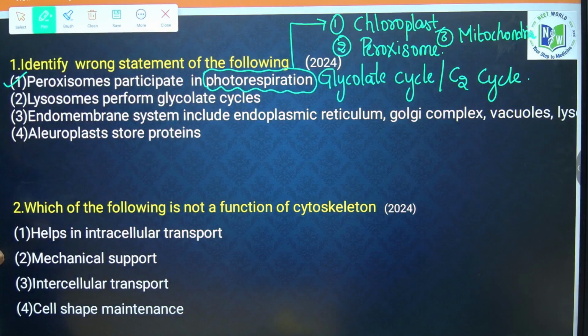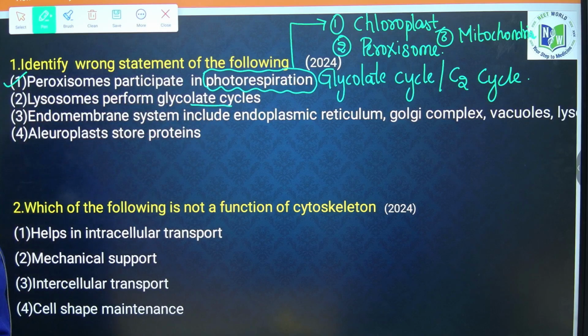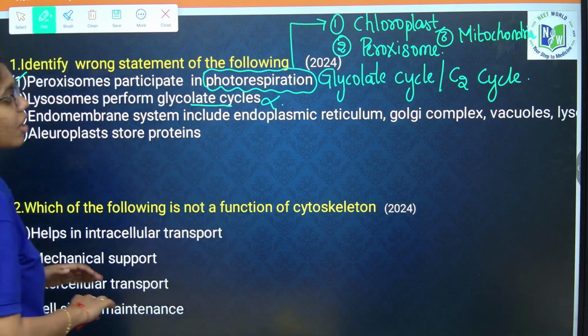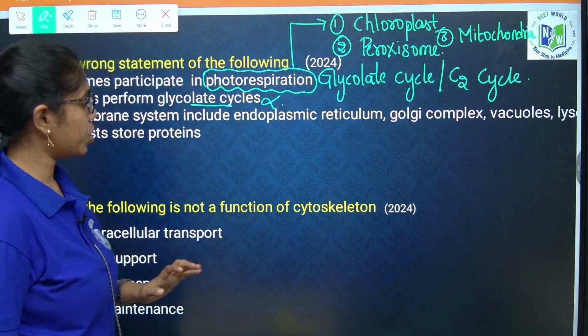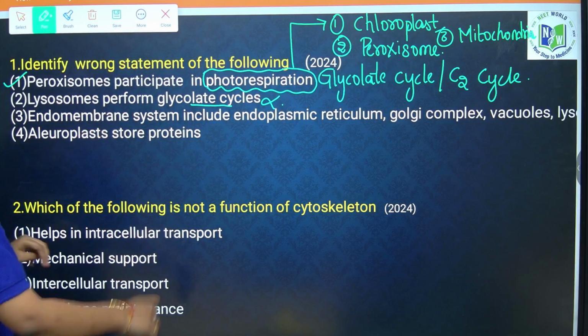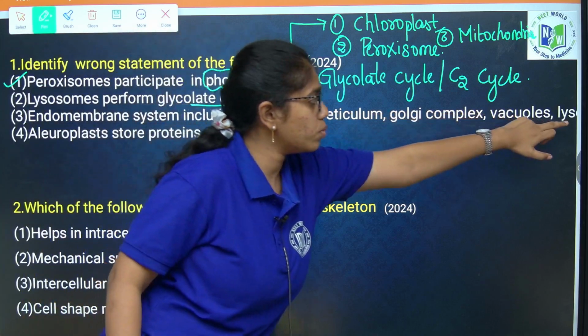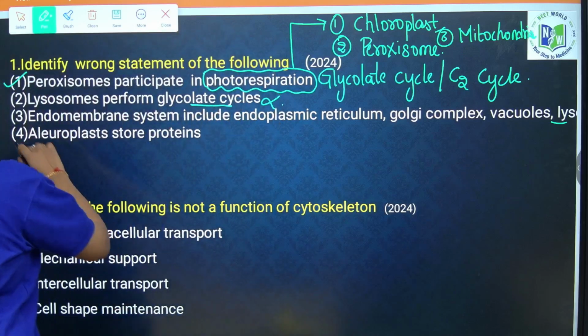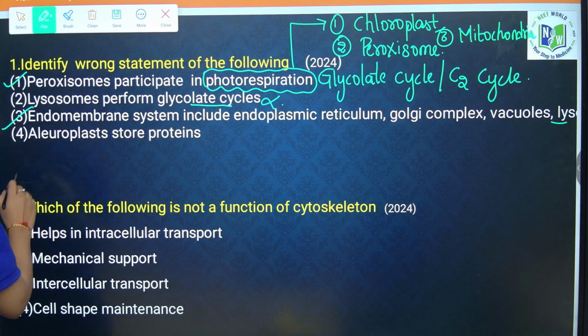If you look into the second statement, lysosomes perform glycolate cycle, it is wrong. Lysosomes are nowhere included in the C2 cycle or photorespiration. Third one, the endomembrane system includes endoplasmic reticulum, Golgi apparatus, lysosomes and vacuoles. True. Aleuroplasts store proteins, absolutely correct.